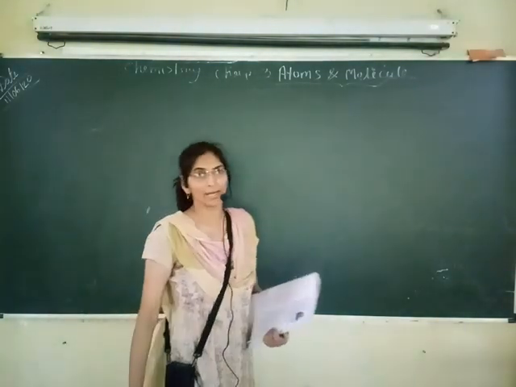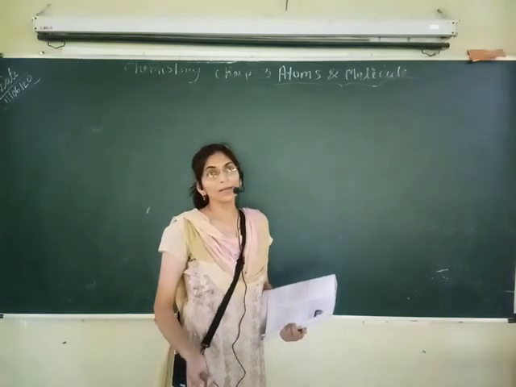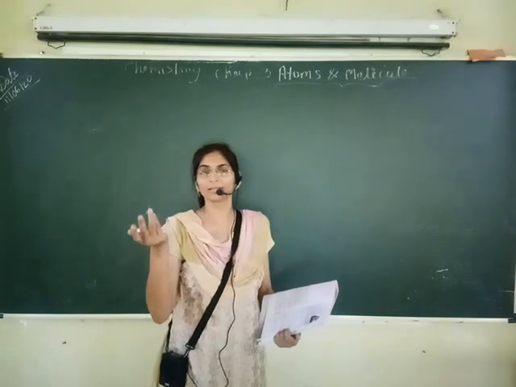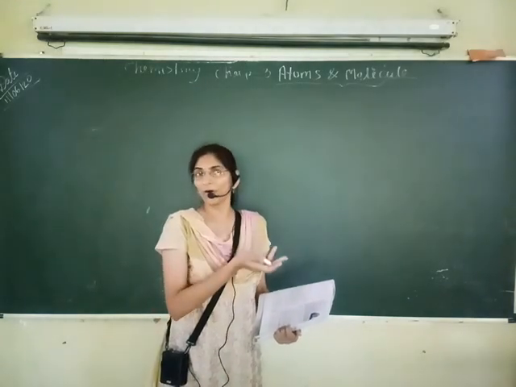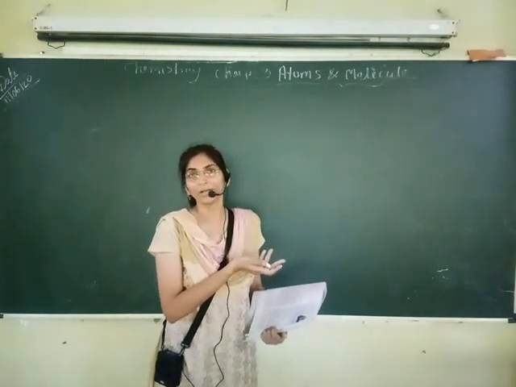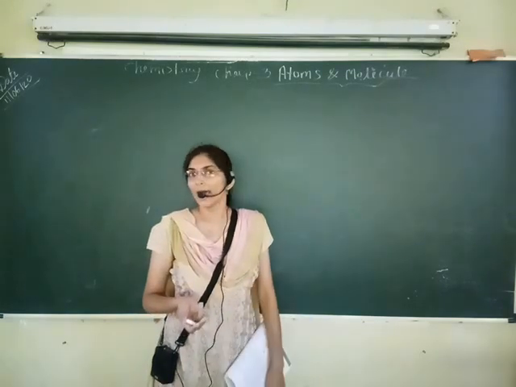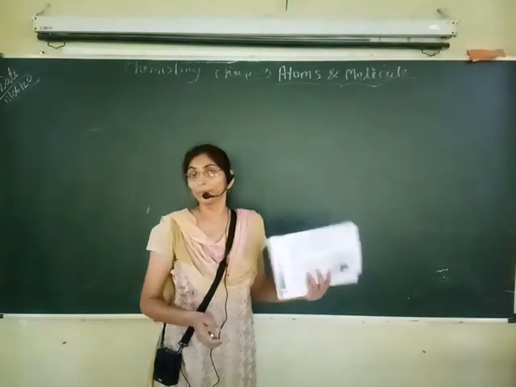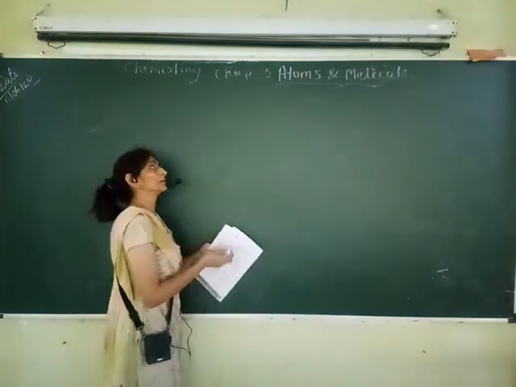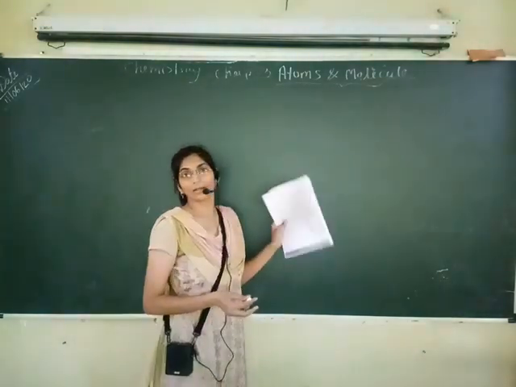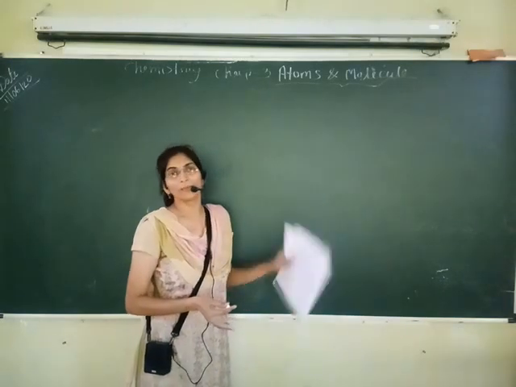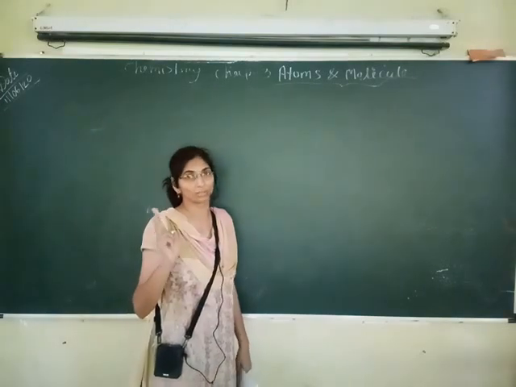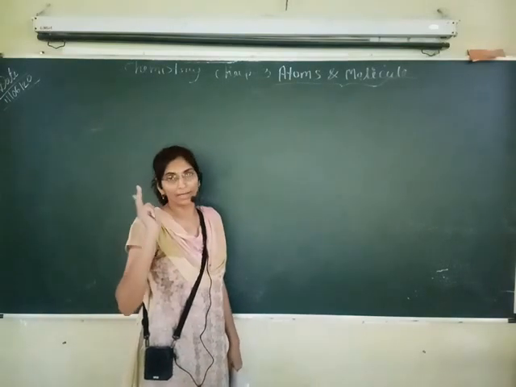Compounds were discovered in the 18th century, and various experiments were performed by scientists at that time. One scientist, Lavoisier, and Joseph Proust, both scientists performed experiments, and by their experiments they derived two rules for chemical reaction.